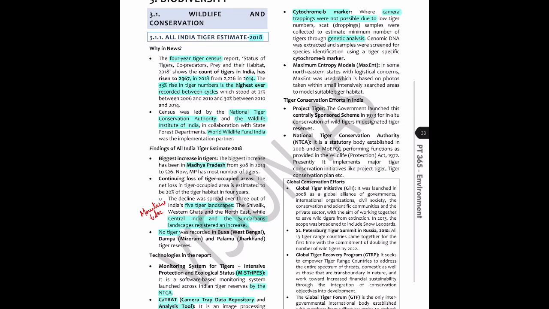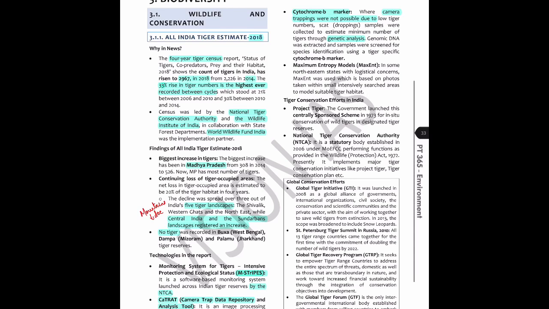Now a lot of people won't know this because you may not have a bio background, so that doesn't matter. You might have a political science background, you might have an economics background, some other day you'll be reading an economics PT 365, right? My point is, whatever relevant information you have in your past, like you might have read it somewhere, if it is coming to you right now, just try to recall that as well. So not only are you studying this, your mind is also going to places beyond this, and you're able to create interlinkages. So now I have linked genetic markers to cytochrome B marker and tiger conservation.